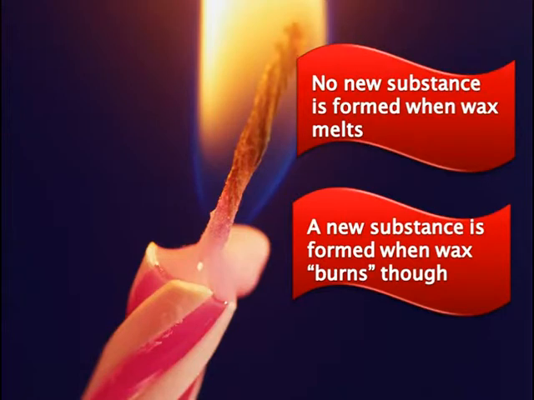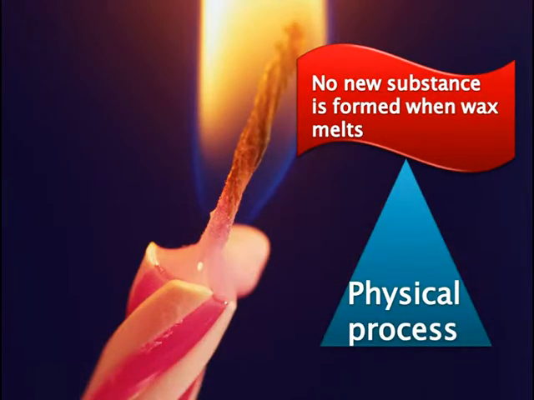They are completely different substances from wax, and you cannot form wax using carbon dioxide and water vapor. The process is not reversible. So that is not a physical change. Only the melting of wax is a physical change. Understood? So there you go. Melting of wax is a physical process.